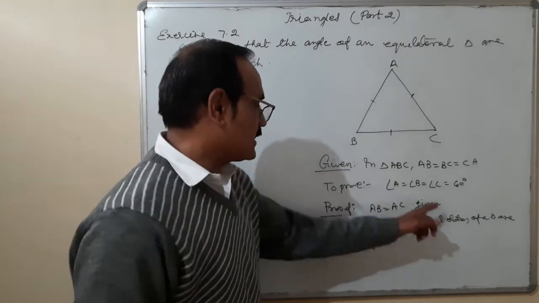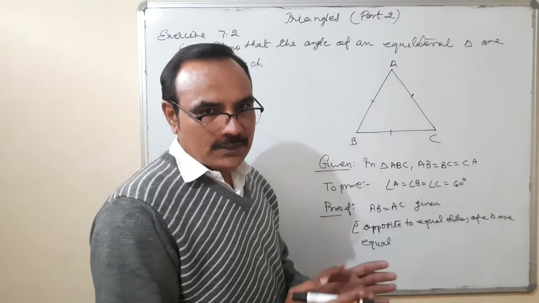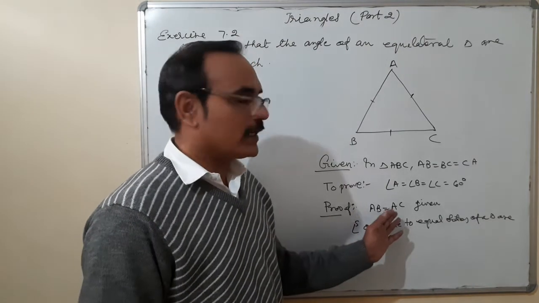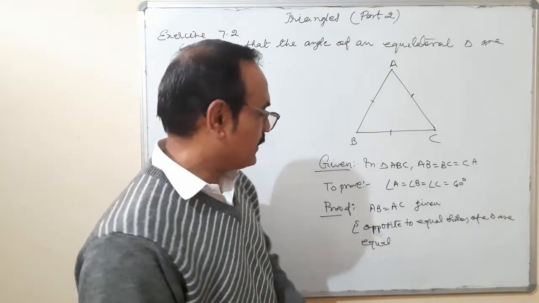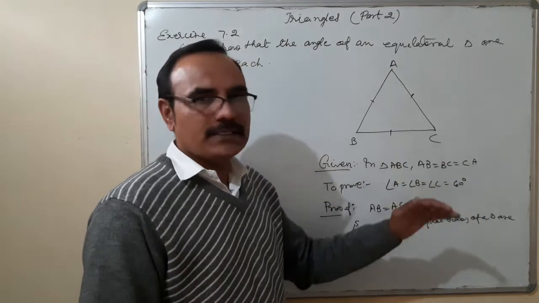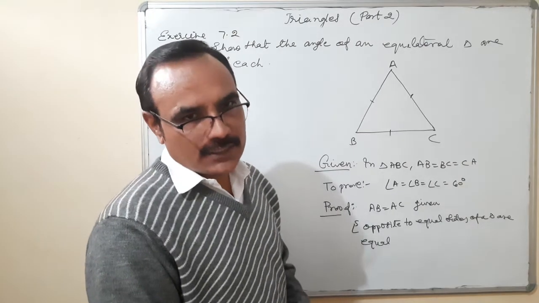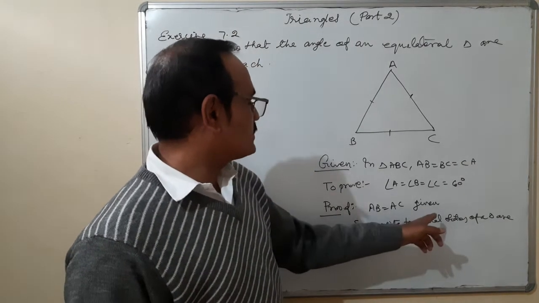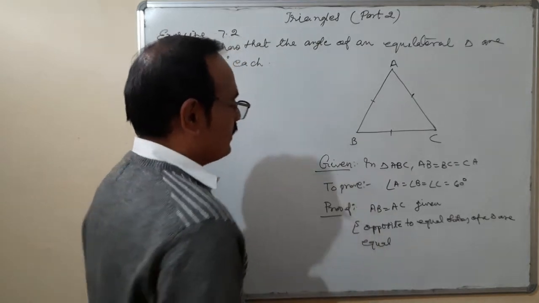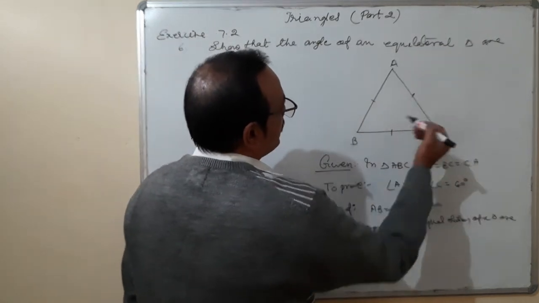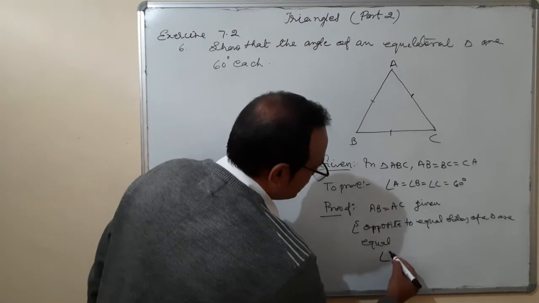Friends, I am writing this line again, you know why? Because you should be in the practice that whatever the reason is, the reason must be written on the right hand side. For every step you write, the reason is a must. So angles opposite to equal sides of a triangle are equal. AB is equal to AC, what does it mean? Angle B is equal to angle C.